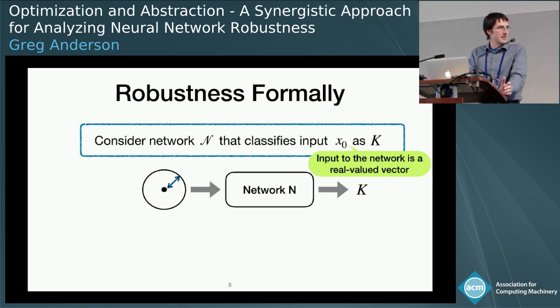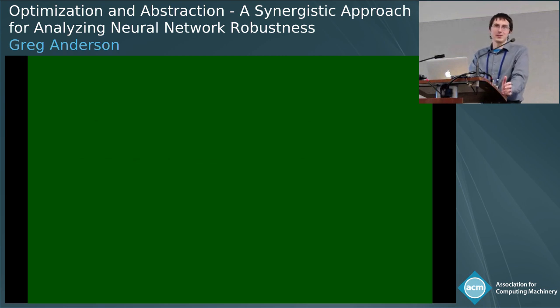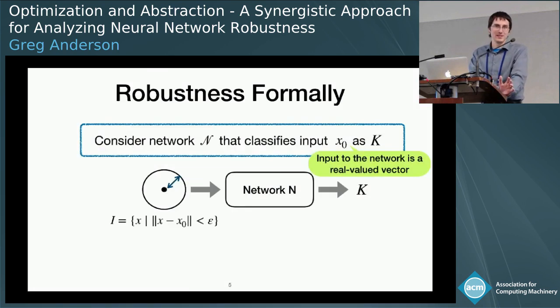So the first thing we need to do is characterize this notion of a small perturbation. And in general, what we can do is just define some set of points in the input space to the network. So for example, this region I corresponds to some epsilon ball around x0. But you can have many different regions; you're not limited to this form.